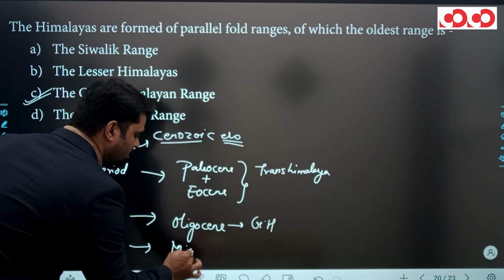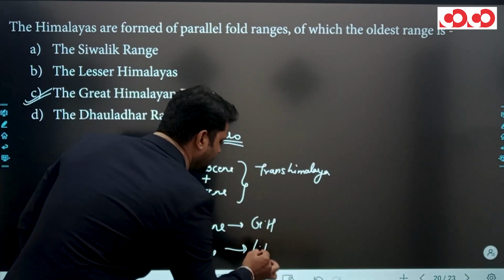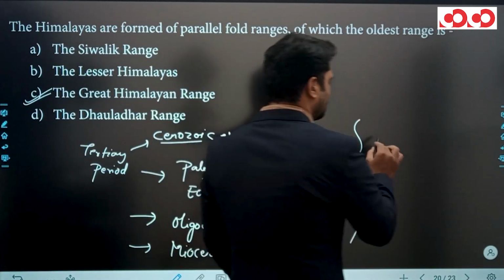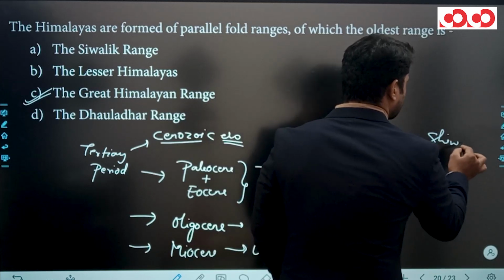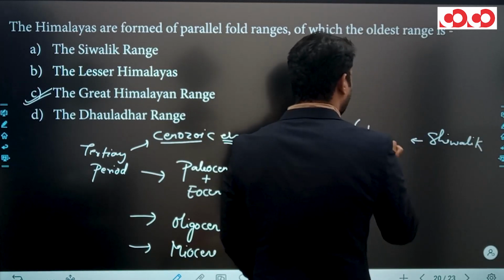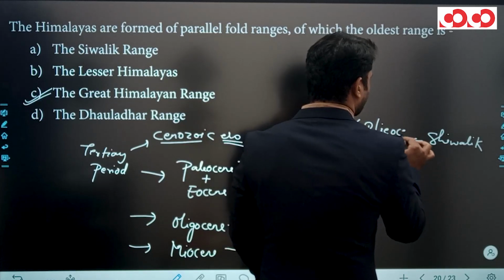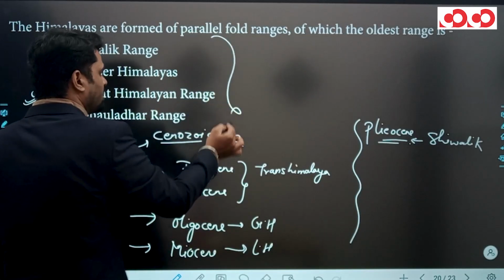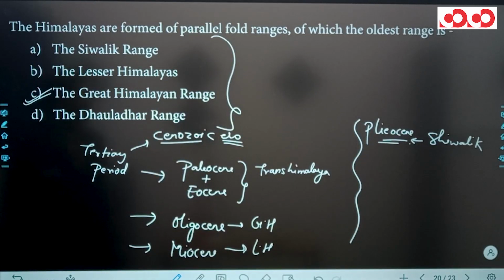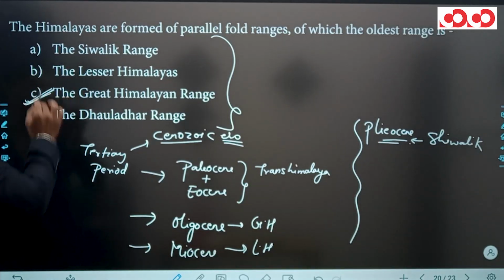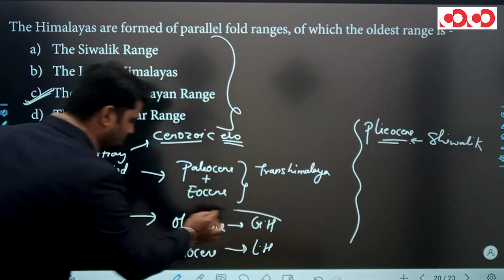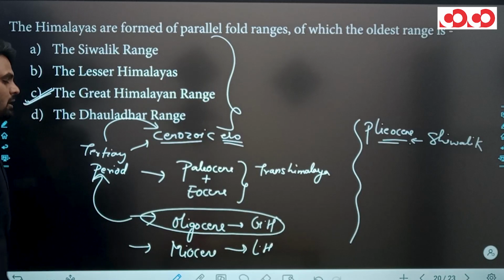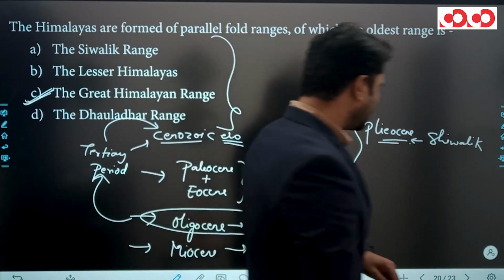Then in the Miocene epoch, the Lesser Himalaya came into existence, and the Shivalik came into existence during the Pliocene epoch. Clear? So according to the options given here, the oldest part of the Himalaya is the Great Himalayan Range, which came into existence during the Oligocene epoch of the tertiary period of the Cenozoic era. Clear? So the right answer is option C.